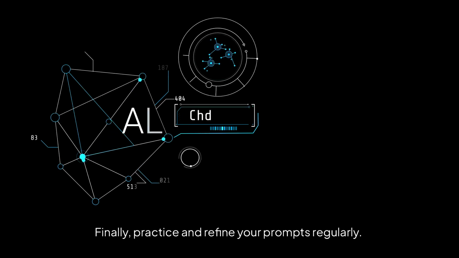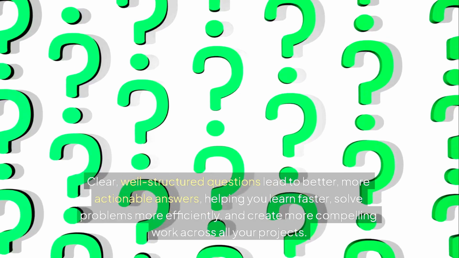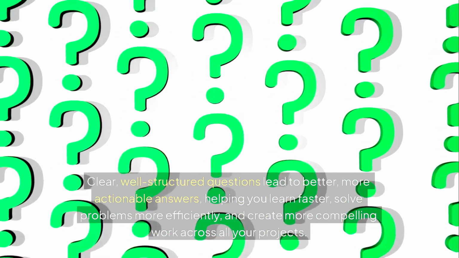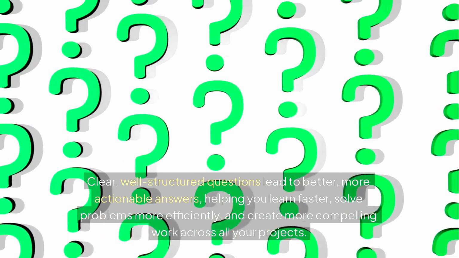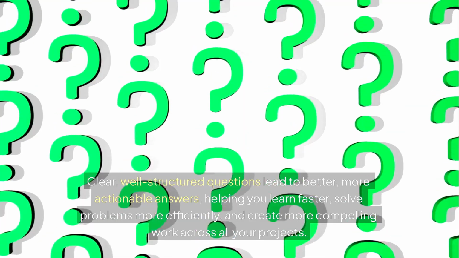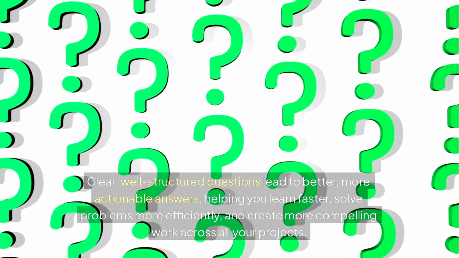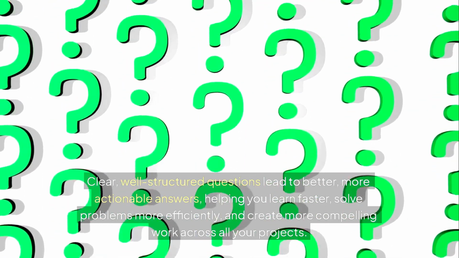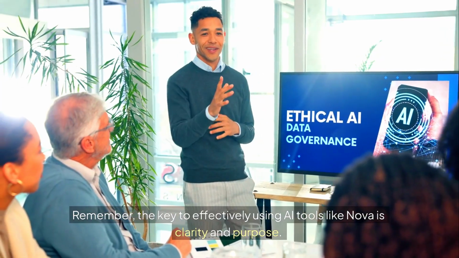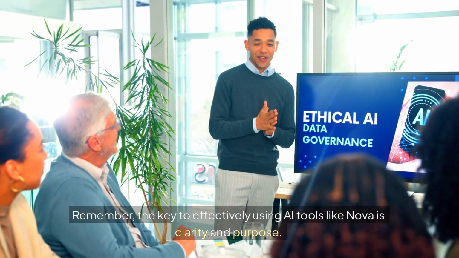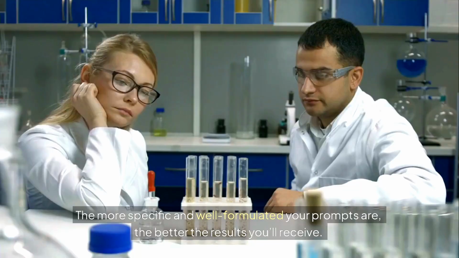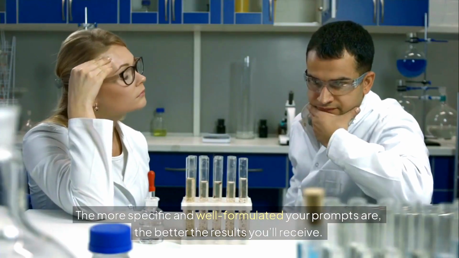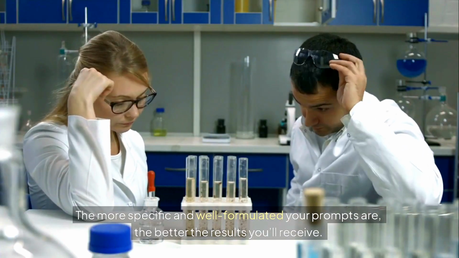Finally, practice and refine your prompts regularly. Clear, well-structured questions lead to better, more actionable answers, helping you learn faster, solve problems more efficiently, and create more compelling work across all your projects. Remember, the key to effectively using AI tools like Nova is clarity and purpose. The more specific and well-formulated your prompts are, the better the results you'll receive.